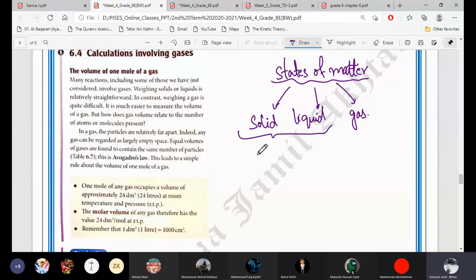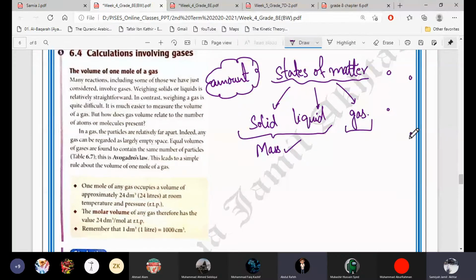Okay, because here we are studying moles, and mole is the unit to measure the amount of a substance. So for solid and liquid, we will consider its mass, but for gases, we cannot consider the mass. We consider the volume. Why don't we consider the mass for gases? Because the particles are very far away from each other, their mass is almost negligible, so we consider the volume.